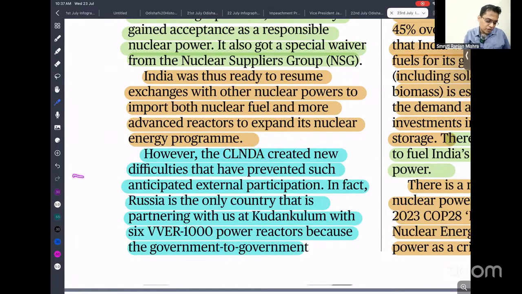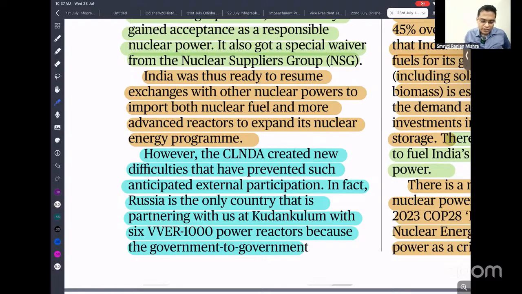Let's say company X supplies a component, let's say this bolt. In case of any accident, we can demand compensation from this company. And in case of a nuclear accident, the compensation is not a small amount. I'm just giving an example. To clean up the Fukushima plant, we need around 1 trillion rupees. Just imagine how much cost is involved. That is beyond the capability of any private company.